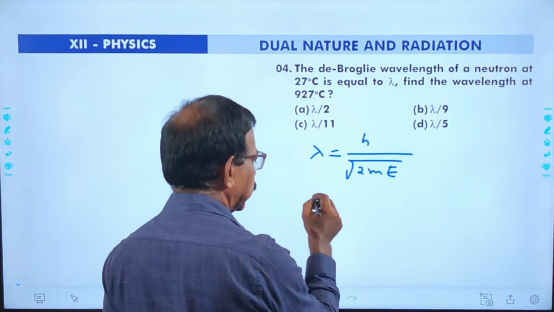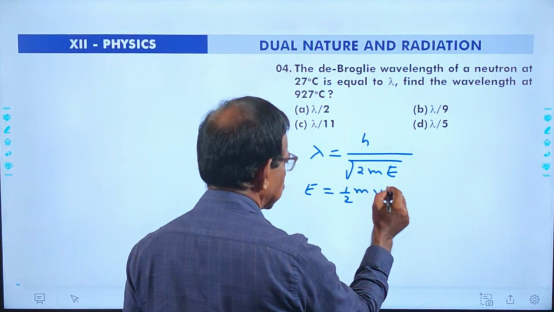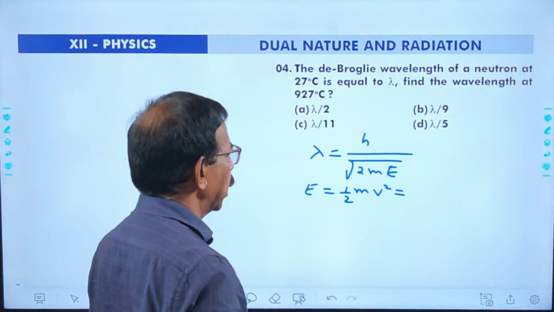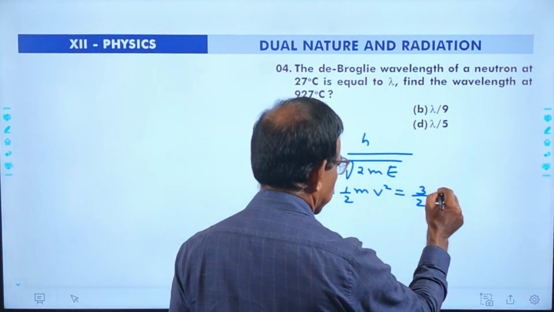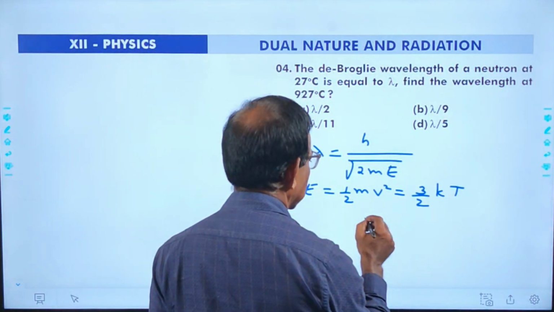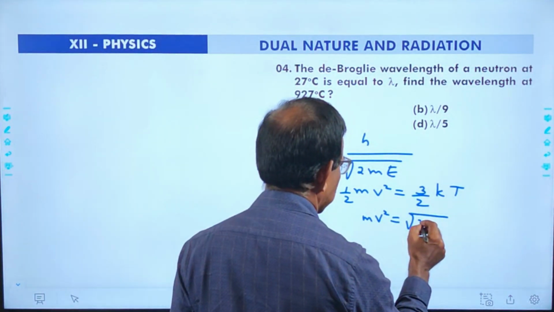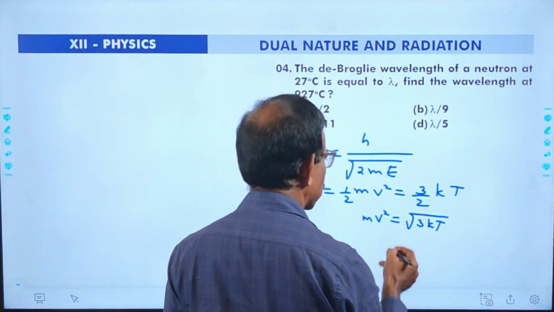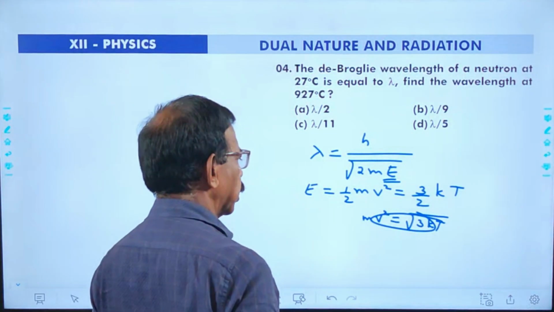E is the kinetic energy, that is E equals half mv square. For a gas molecule, energy is given by 3 by 2 kT.